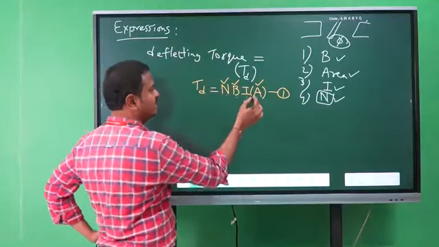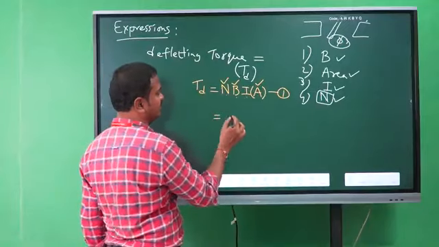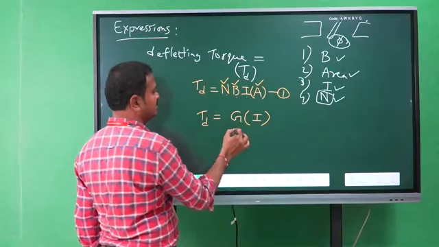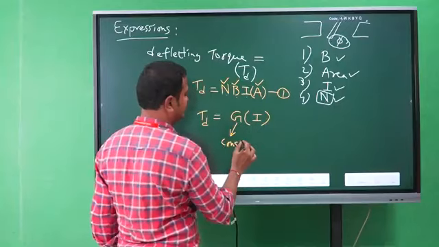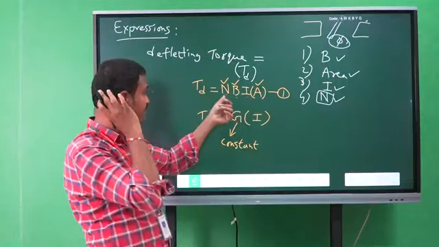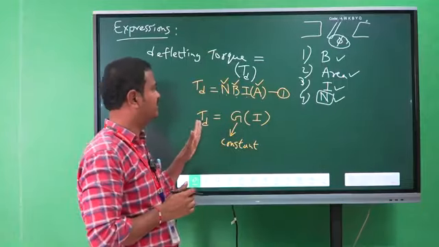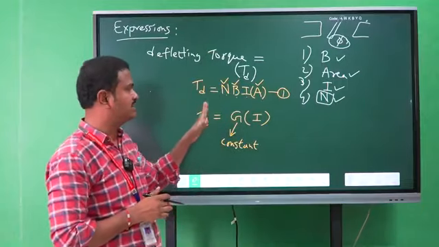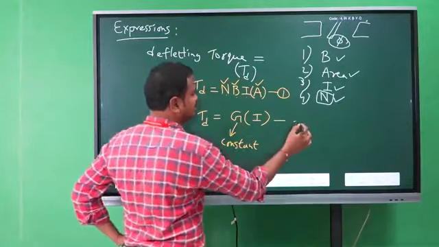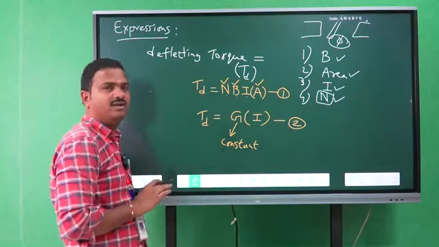So these three are the constant values. Therefore, G into I. So G is the constant which represents the constant values NBA. So G into I is the final expression for deflecting torque.